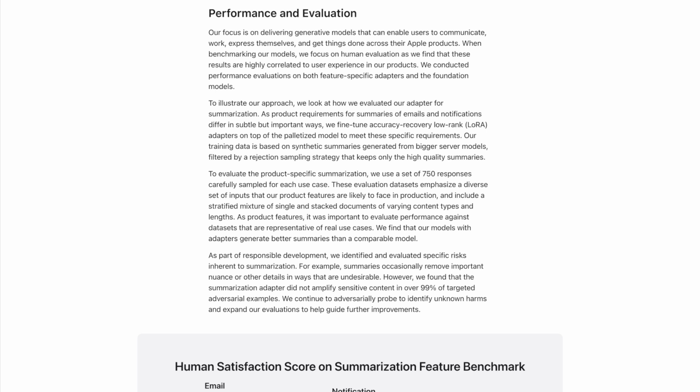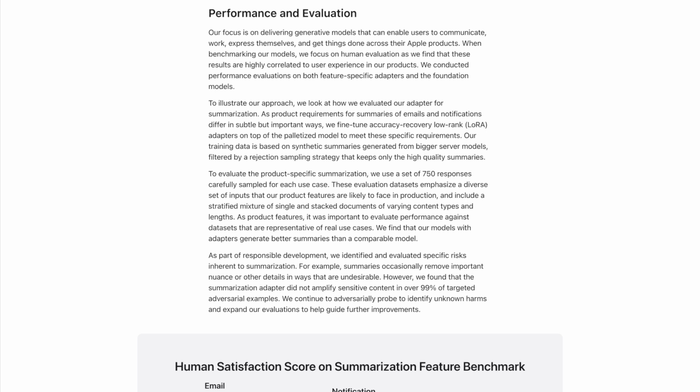To evaluate the product-specific summarization, we use a set of 750 responses carefully sampled for each use case. These evaluation datasets emphasize a diverse set of inputs that our product features are likely to face in production, and include a stratified mixture of single and stacked documents of varying content types and lengths.